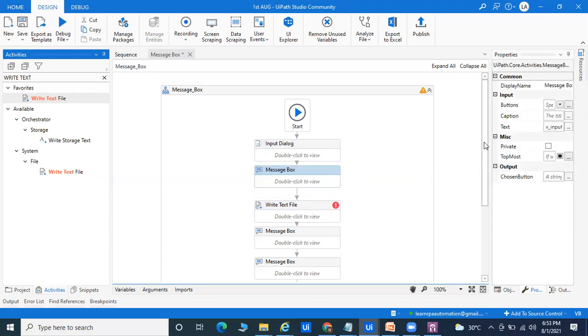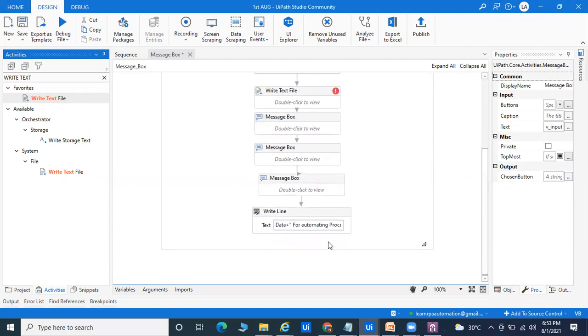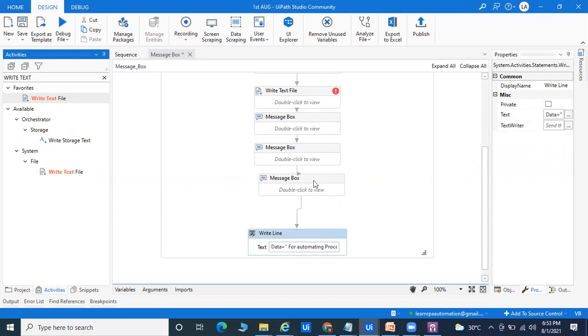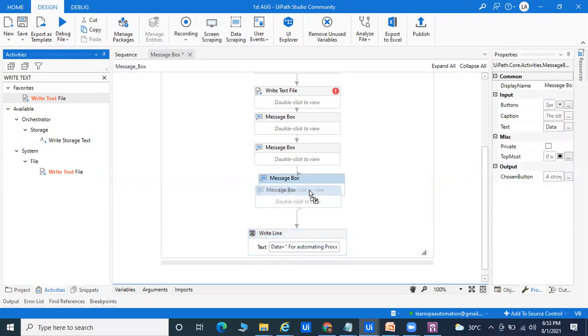Suppose I say I want to write something in notepad. Then you'll ask two questions: what you want to write, and where you want to write.